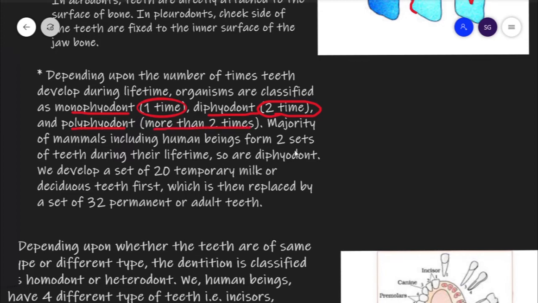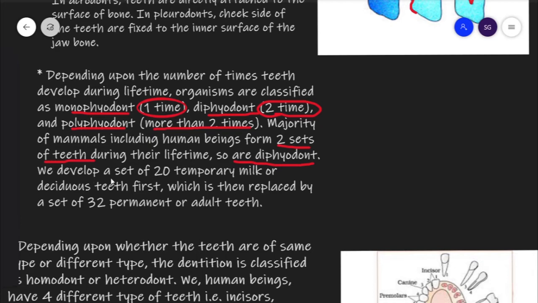That means they keep on growing and then shedding, and if it occurs more than two times, those organisms are called polyphyodont. In human beings, you all know we develop teeth two times in our life, so we are classified as diphyodont. The type of dentition in human beings is diphyodont.